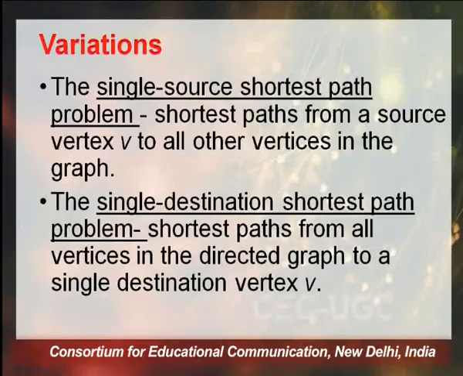The first variation is the single source shortest path problem. Single source shortest path problem means the shortest path from a source vertex V to all other vertices in a graph. Let's say we have 10 vertices in a graph, and we have chosen one as the source vertex from where we need to start. So single source shortest path says the shortest path from that particular source vertex V to all other 9 vertices.